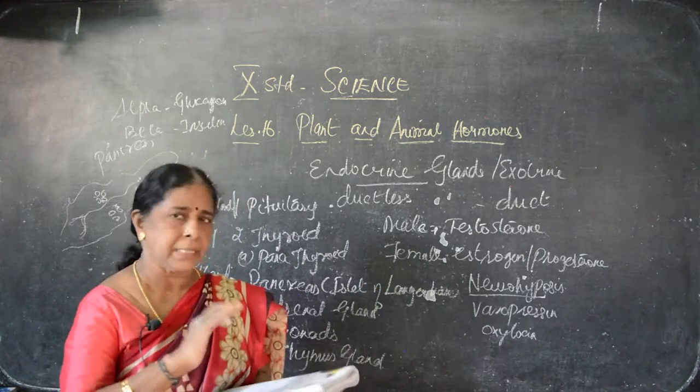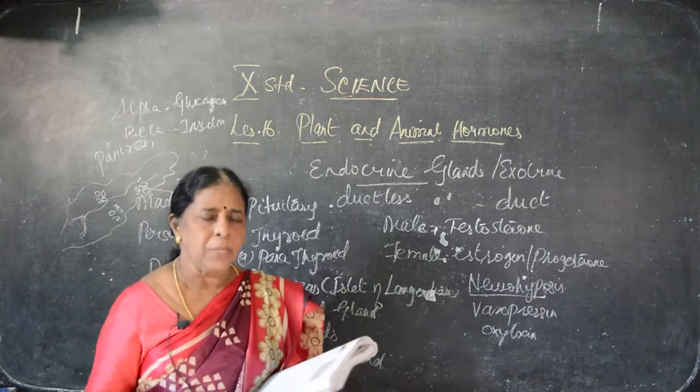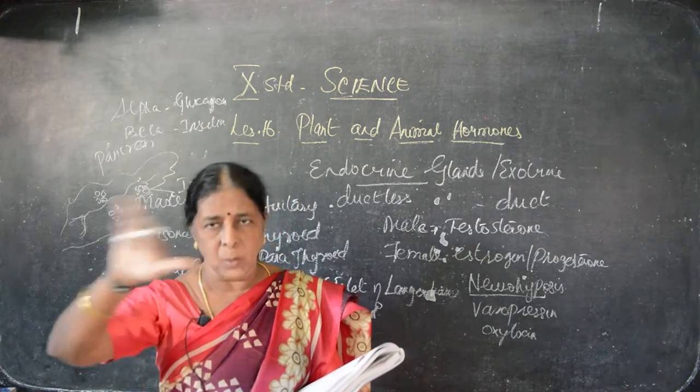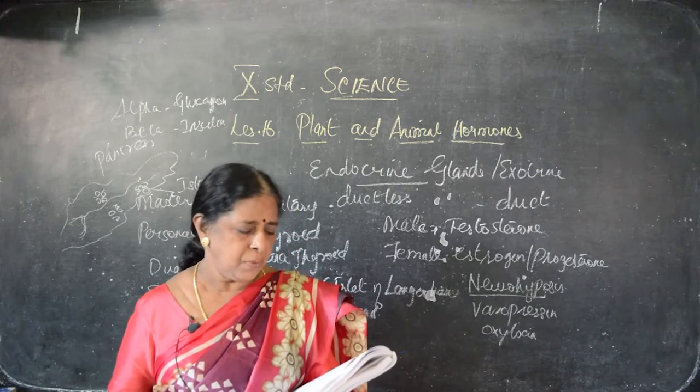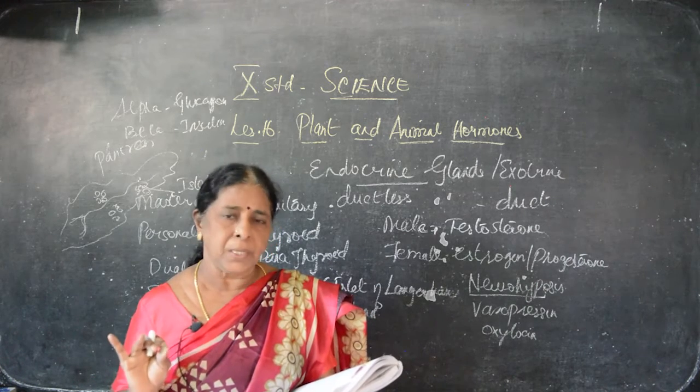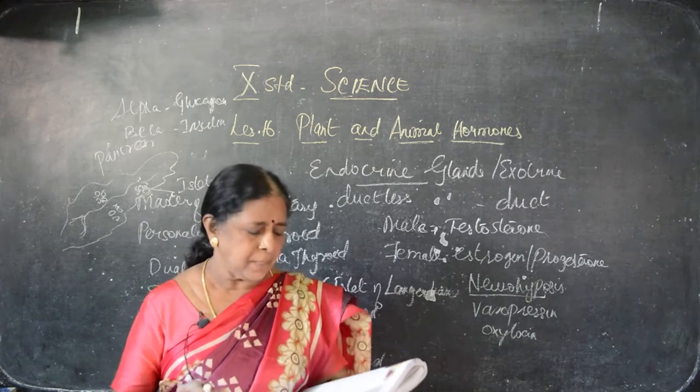The two kidneys we can see. The adrenal gland has two parts, adrenal cortex and adrenal medulla. The adrenal cortex is the outer part. It consists of zona glomerulosa, zona fasciculata and zona reticularis. These are not so important.